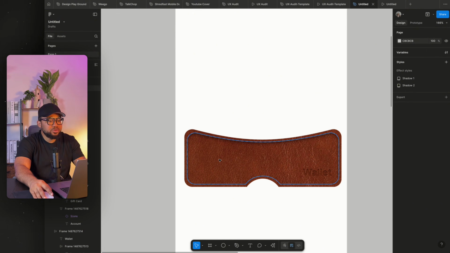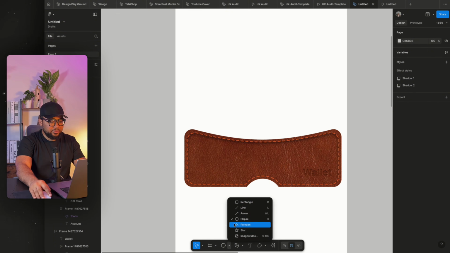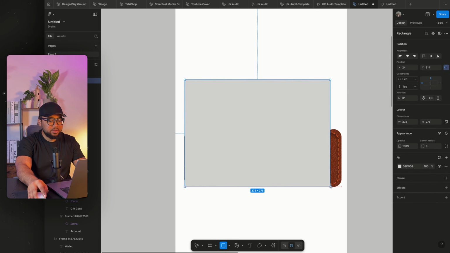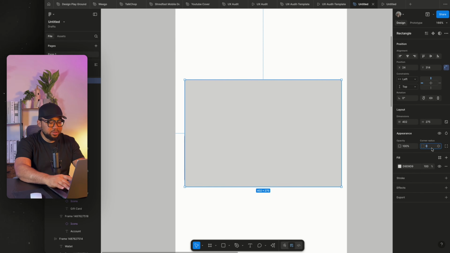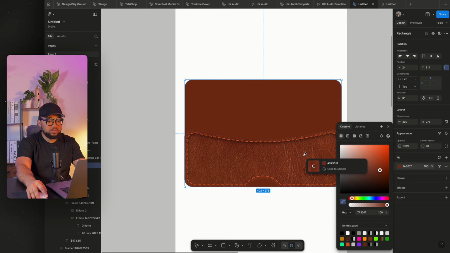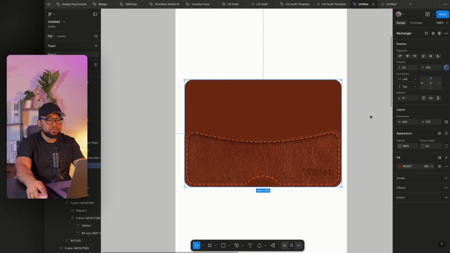And the next thing I'm going to do now is to have a rectangle sitting right behind this place. So the same 20, and we'll take it to the back. Then we're going to find a matching color. Much better.